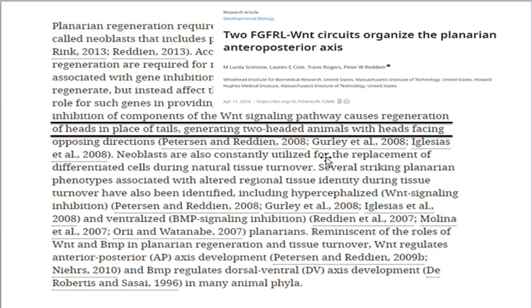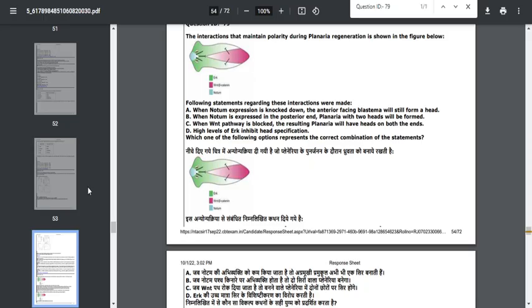In this particular article they mentioned that when you inhibit a few components of the Wnt signaling pathway, it will cause regeneration of a head in the place of the tail. That's why if you inhibit the Wnt signaling pathway, the animal will have 2 heads. So this particular thing you can quote. This particular option is absolutely correct.